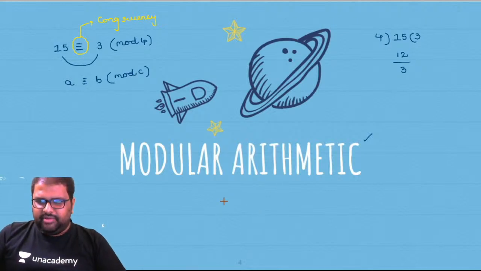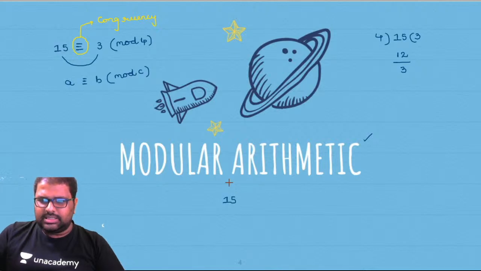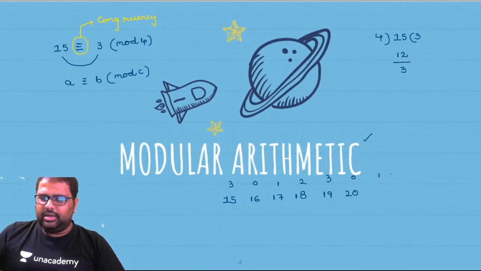Now look, if you divide 15 by 4, what is the remainder? You are getting remainder 3. Come to the next one, 16, the remainder will be 0. 17, the remainder will be 1. 18, the remainder will be 2. 19, again the remainder will be 3. 20, remainder will be 0, and again 1, 2.